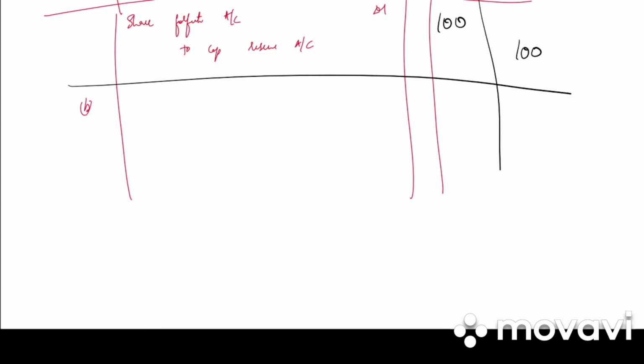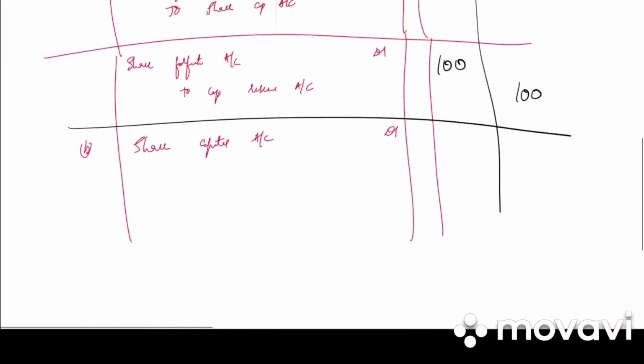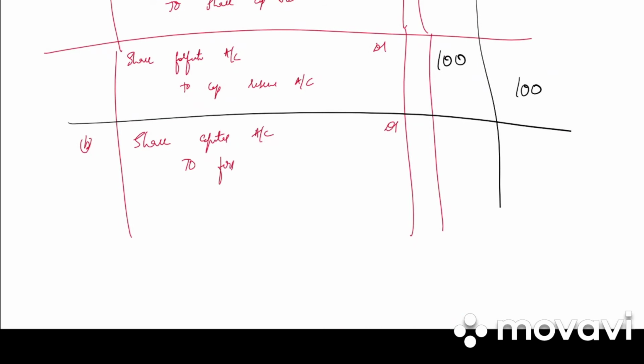Next, write down B1, Y Limited. So first entry, share capital account debited. It is only first call which is unpaid. So to first call account, to share forfeiture account. 300 shares, 7 are called up.